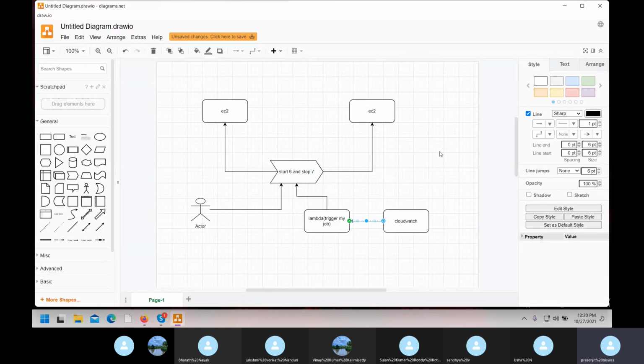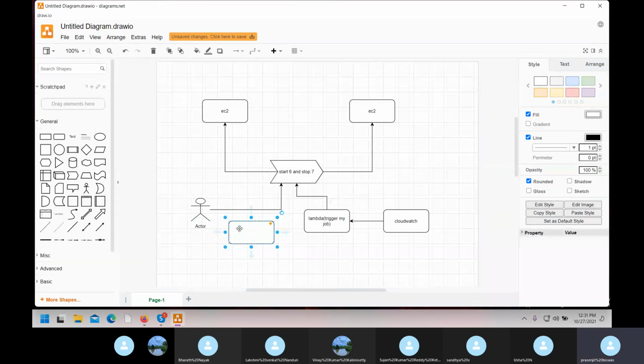CloudWatch will not connect with the EC2. The job you want, you will create here, and CloudWatch will do that job process, like a management-level thing. For doing this job, you have to create some roles and policies.